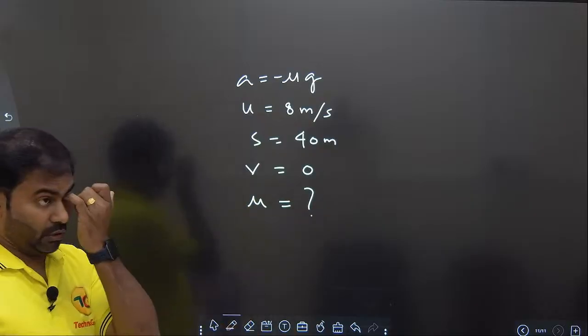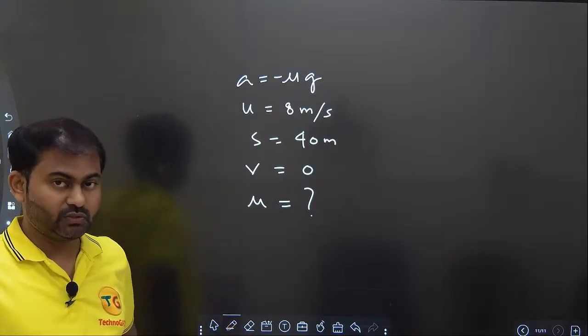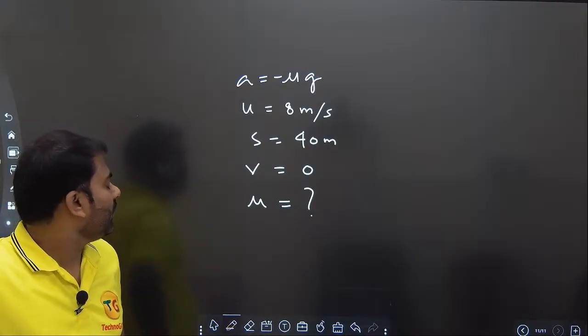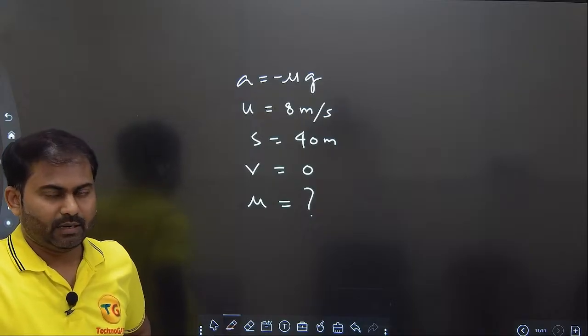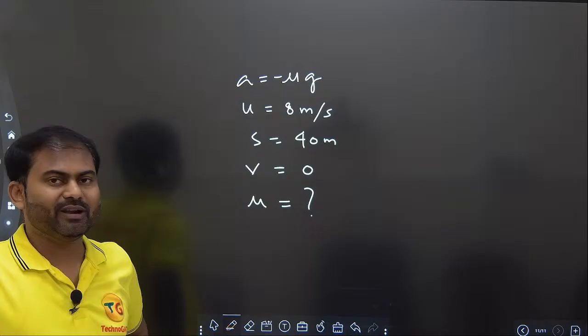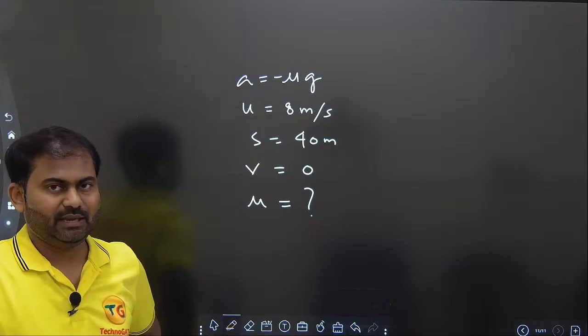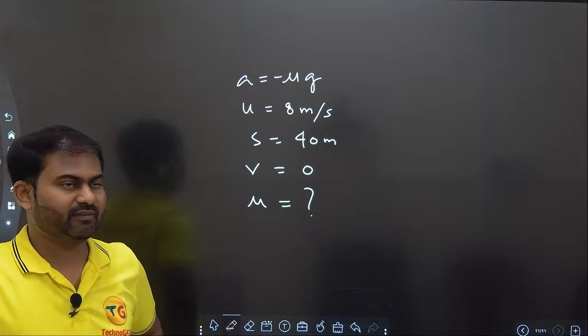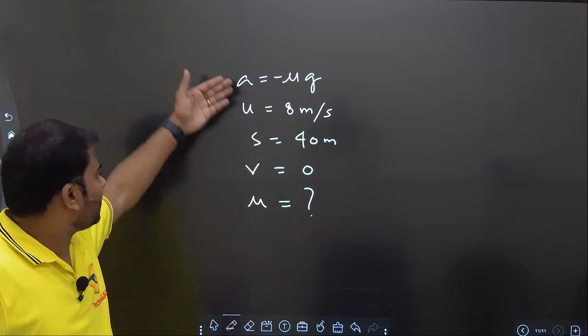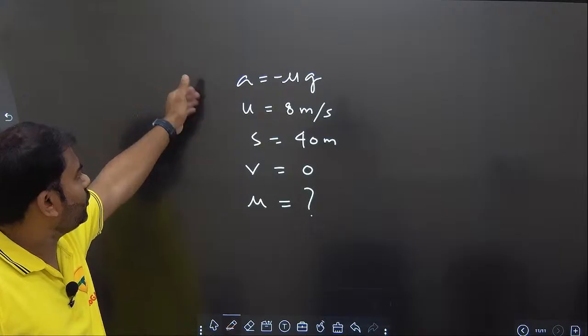In that question, using the value of mu and other values, we got the value of s. And here, using the value of s, we are going to get the value of mu and alpha. Understood? So we are given a, s, u, everything.